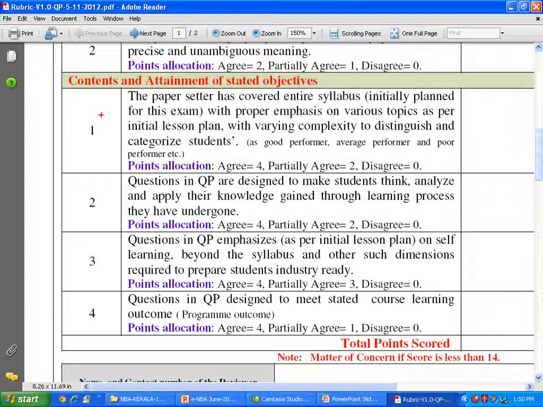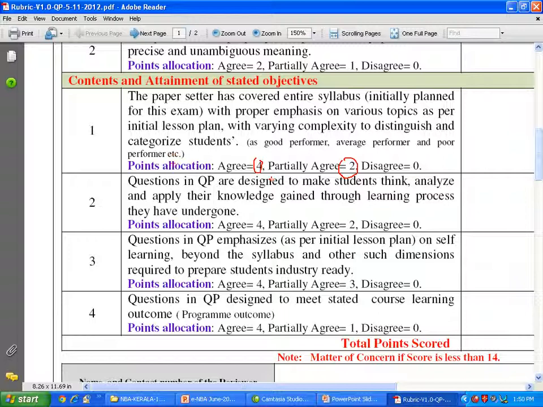First one: the paper setter has covered the entire syllabus as per the initial lesson plan, with the proper emphasis on various topics, with varying complexity to distinguish and categorize students as a good performer, average performer, and a poor performer. This is a very important thing. Agree 4, partially agree 2, because there is scope for improvement.